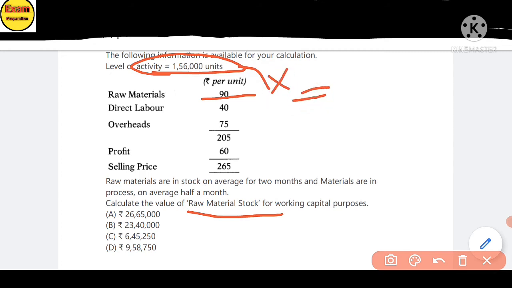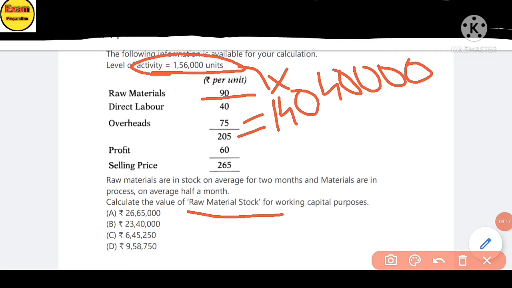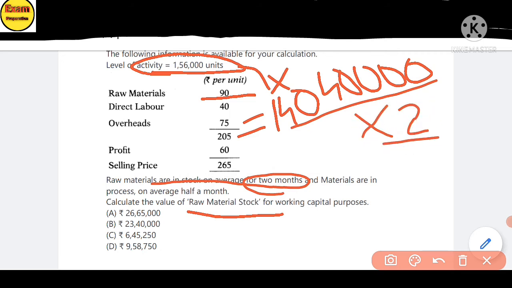You will get 29,64,000. In this question, raw material is stocked on average for only 2 months, so you multiply by 2 and divide by 12 months. You will get the answer 4,94,000. Option is B.